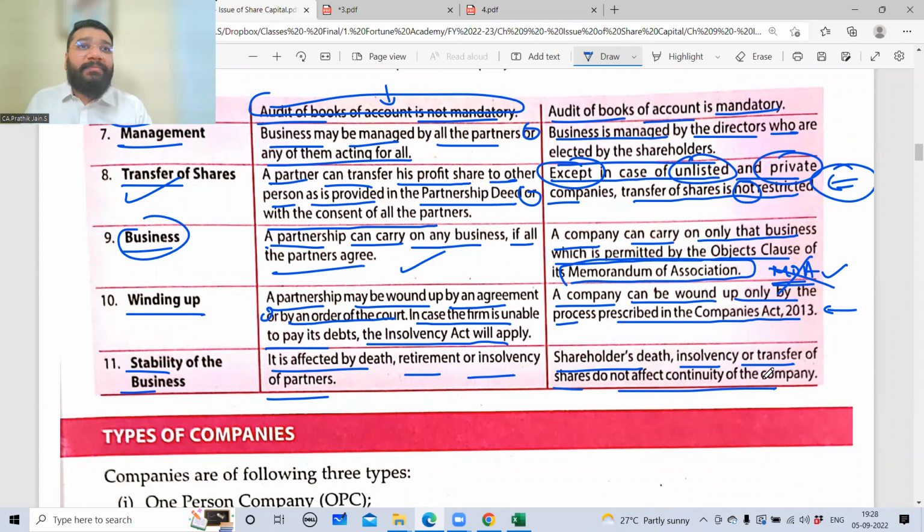Am I clear? Because who's running the show? Management is running the business. So if a shareholder dies or becomes insolvent, how does it affect the company? His capital will be replaced by somebody else. Let's suppose Mr. X has invested in shares of a Limited company. He died. His money is still there.